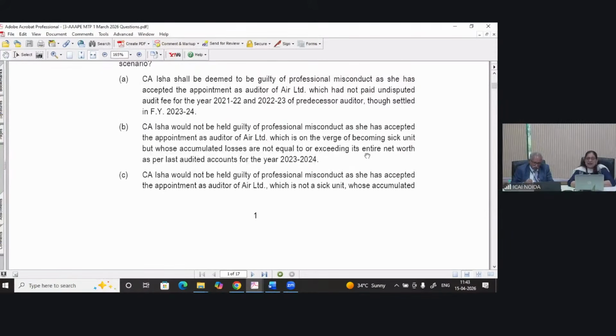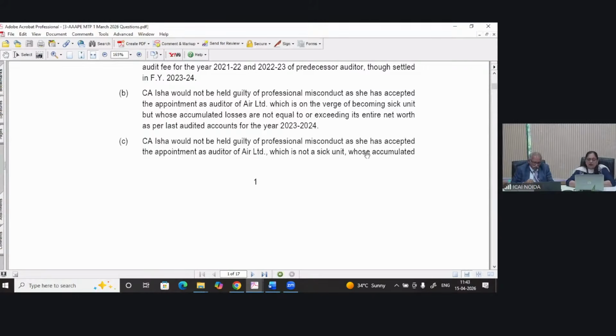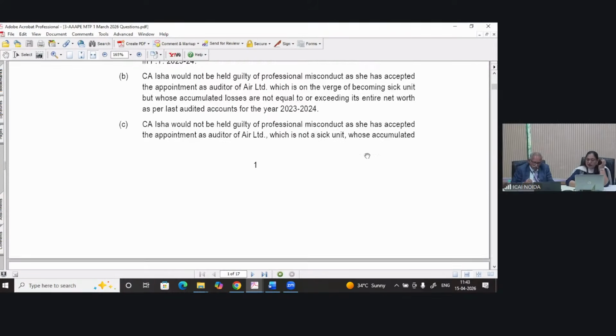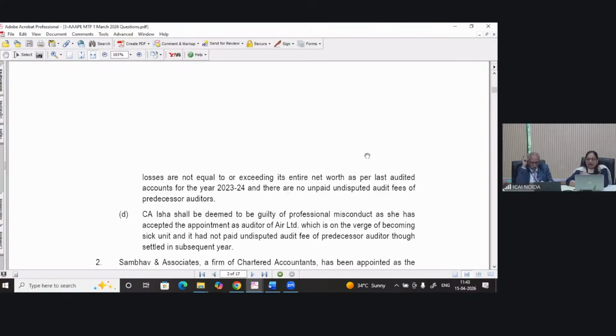So here you can see one is guilty, second is not guilty, third is also not guilty. Option C, CA Isha would not be held guilty of professional misconduct as she has accepted the appointment as auditor of Air Limited, which is not a sick unit, whose accumulated losses are not equal to or exceeding its entire net worth as per last audited accounts for the year 23-24, and there are no unpaid undisputed audit fee of the predecessor auditor. Option D, CA Isha shall be deemed to be guilty of professional misconduct.